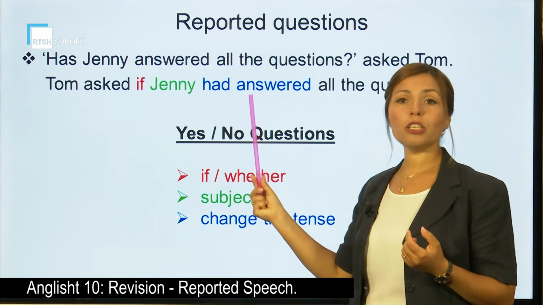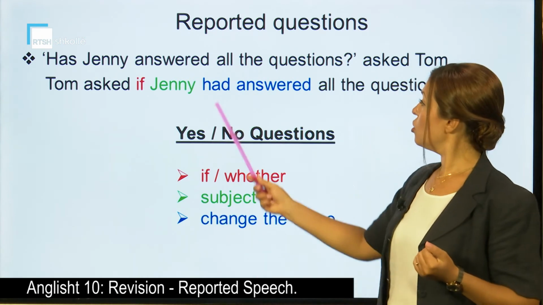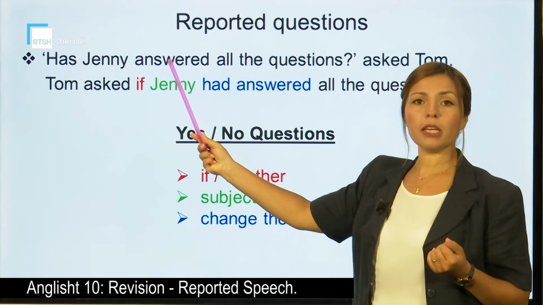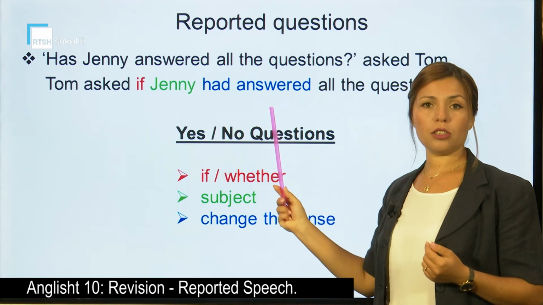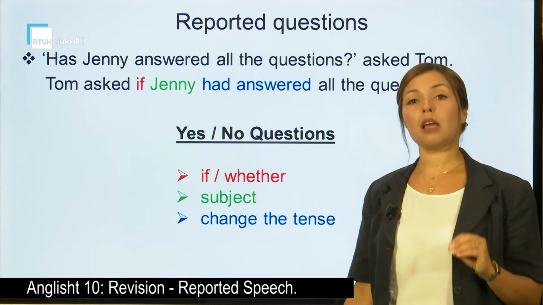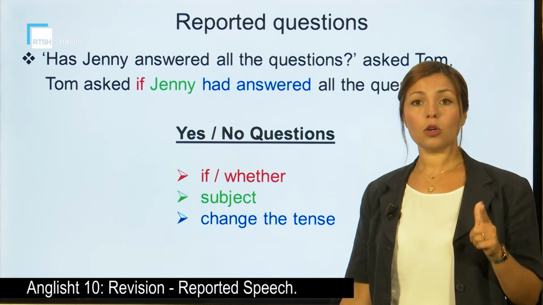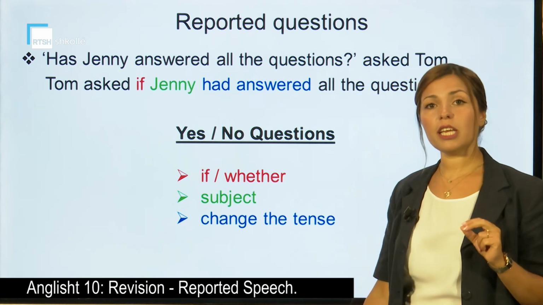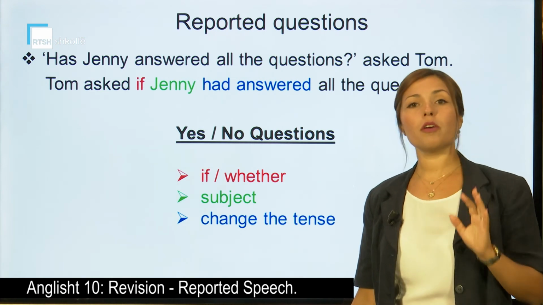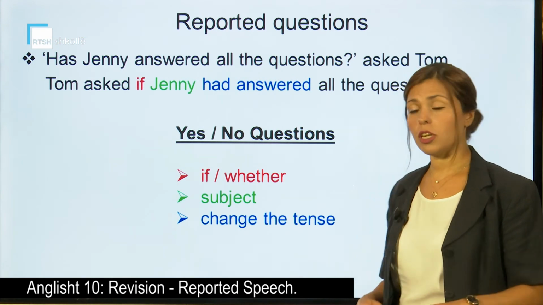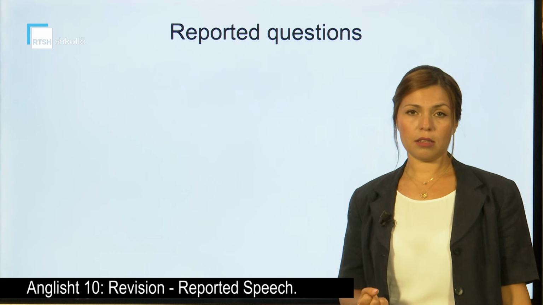And then we change the tense as we learned. We go one tense back. So it was present perfect, has answered. It goes one tense back, had answered. So, three steps to keep in mind. If, then the subject, who, then the change in the tense. So one tense back. And of course, we never forget that we don't have a question anymore, but we have an affirmative sentence, a simple sentence.